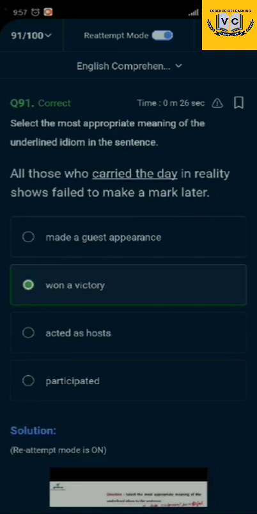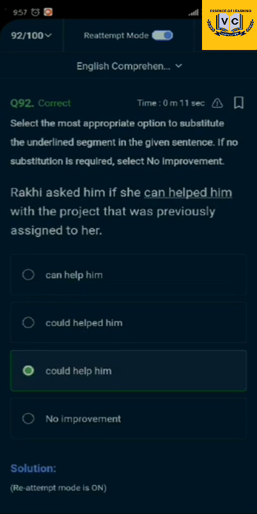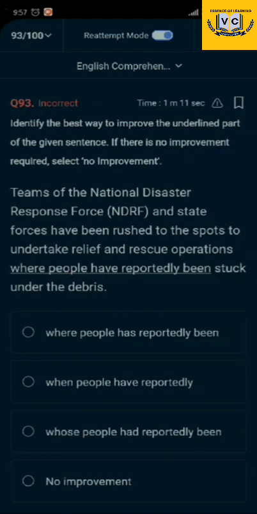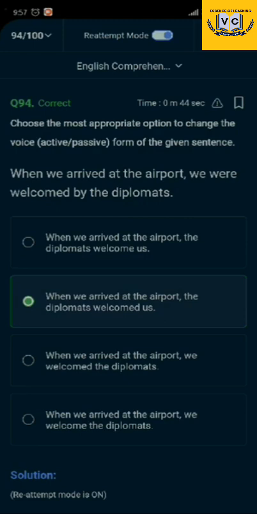Also idioms. This is the center character, also a grammatical portion, and there is also an improvement grammatical portion. We really need the grammatical portion; without it we can't even solve the test series here.